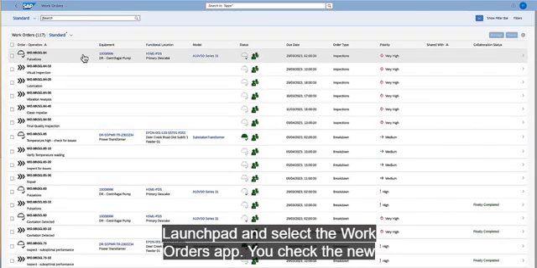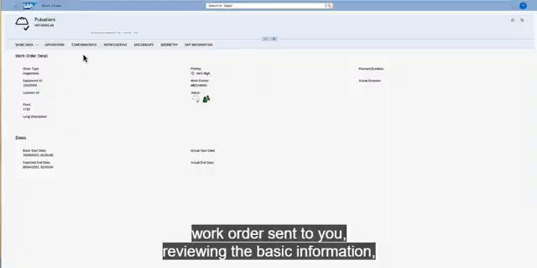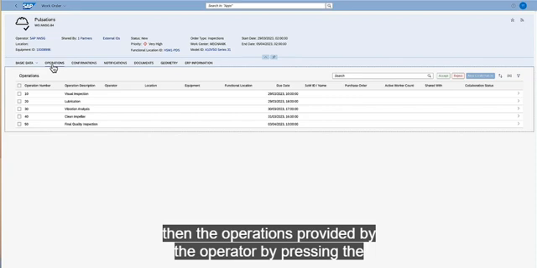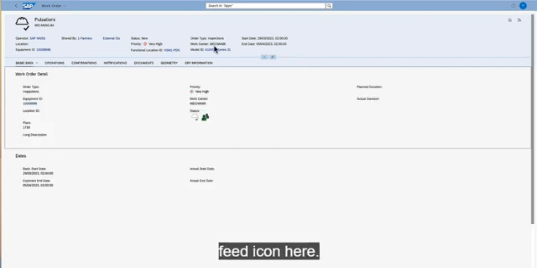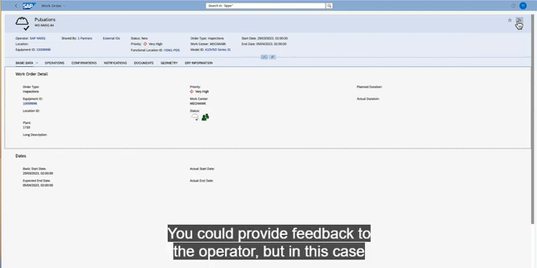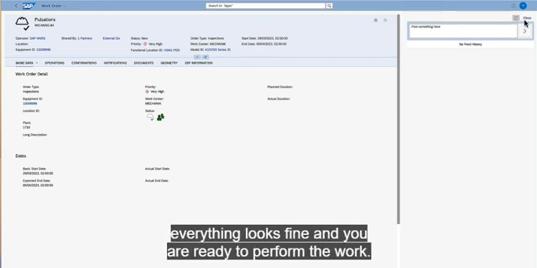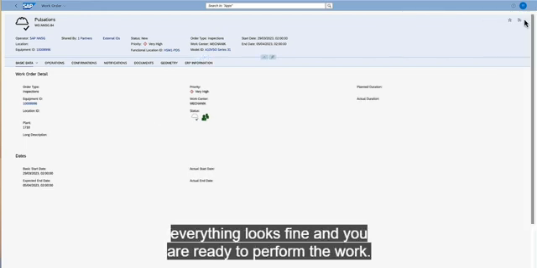You check the new work order sent to you, reviewing the basic information, then the operations provided by the operator. By pressing the Feed icon here, you could provide feedback to the operator, but in this case, everything looks fine, and you are ready to perform the work.